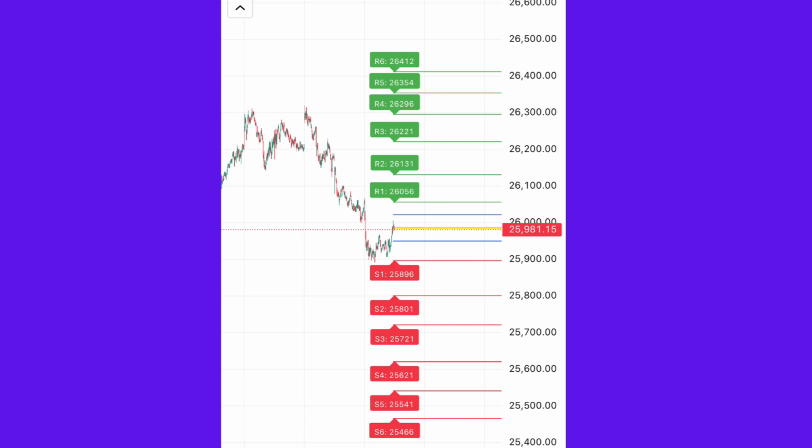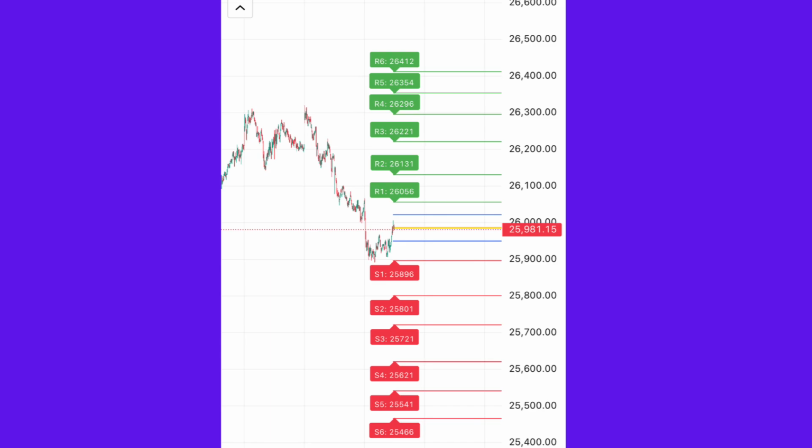These levels are critical because R1 is the first hurdle. R2 and R3 tell us whether the market is trending. R4 to R6 come into play only on strong bullish days. If Nifty sustains above R1, we get a clean intraday buy setup.